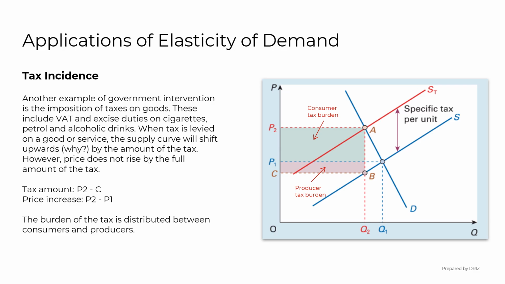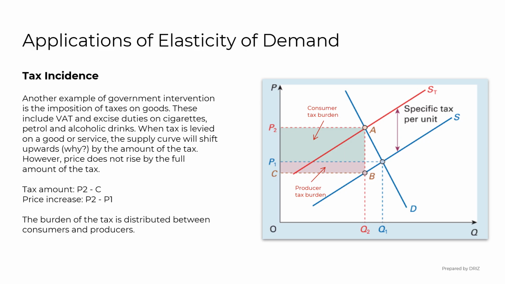Another example of government intervention is the imposition of taxes on goods, such as VAT and excise duties on cigarettes, petrol, and alcoholic drinks. When a tax is levied on a good or service, the supply curve shifts upward or to the left by the amount of the tax. This shift happens because producers now face higher costs and need a higher price to supply the same quantity.